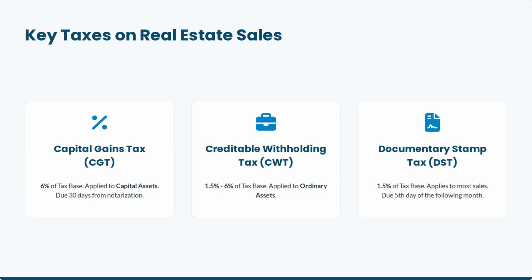Key taxes on real estate sales include capital gains tax at 6% for capital assets, due in 30 days. Creditable withholding tax from 1.5 to 6% for ordinary assets. And documentary stamp tax at 1.5%, due on the 5th of the following month.